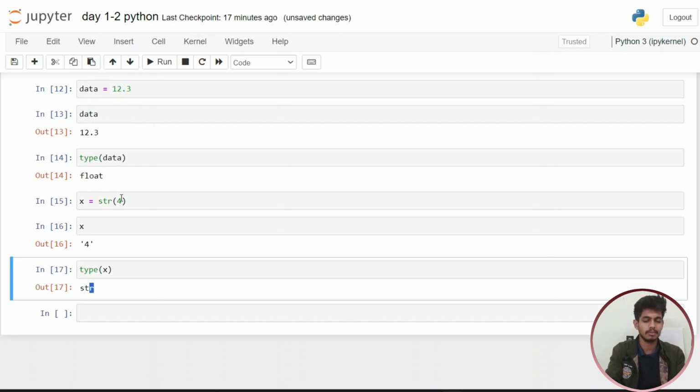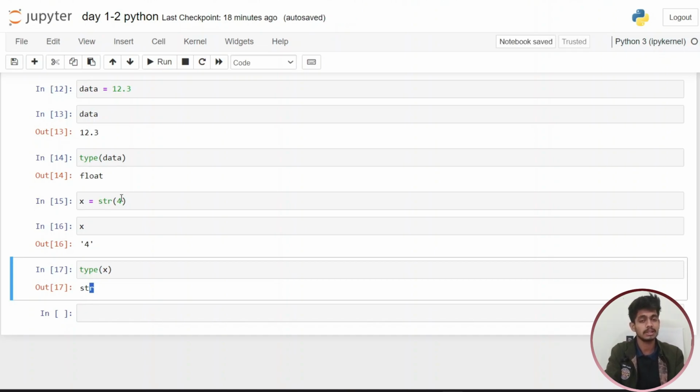Basically it changes the type of data, but you should know this concept comes with some limitations, like you cannot change data in every kind of format. You can change an integer into a string, or a float into a string, or an integer into a float.